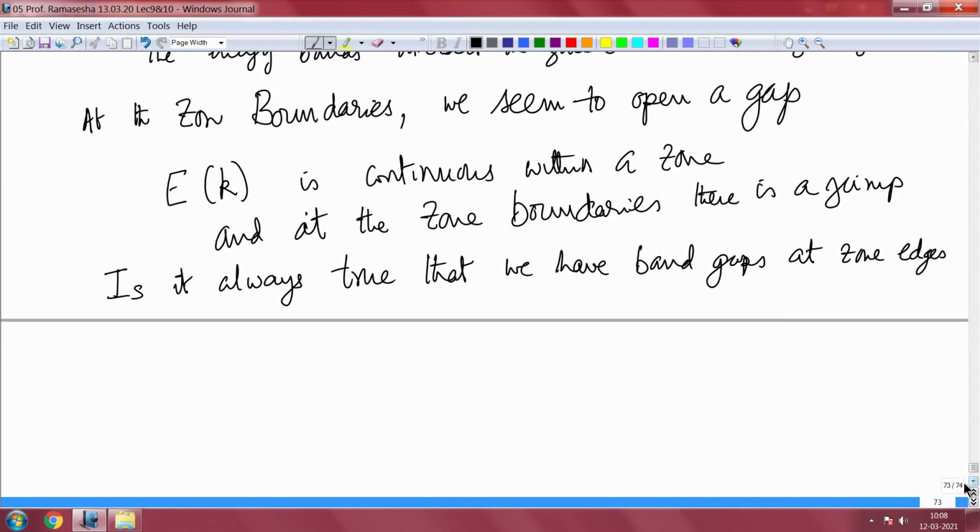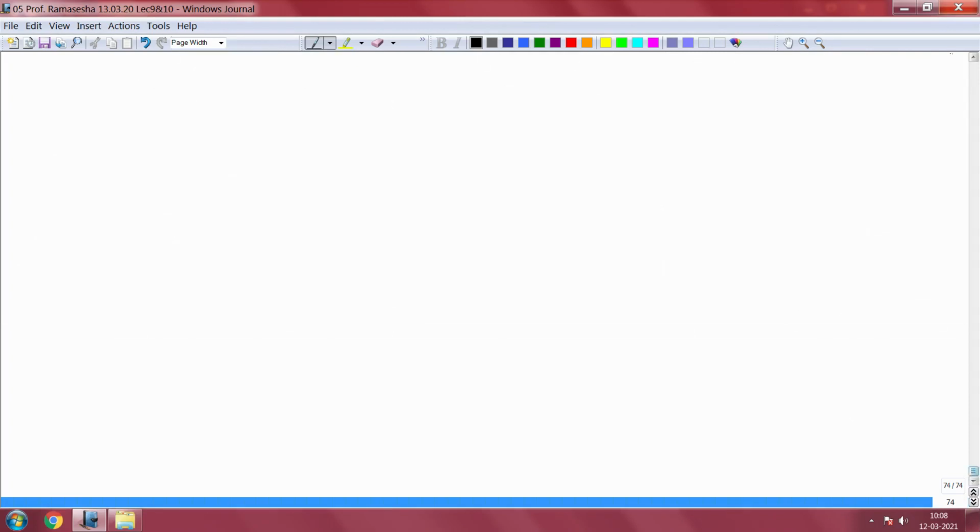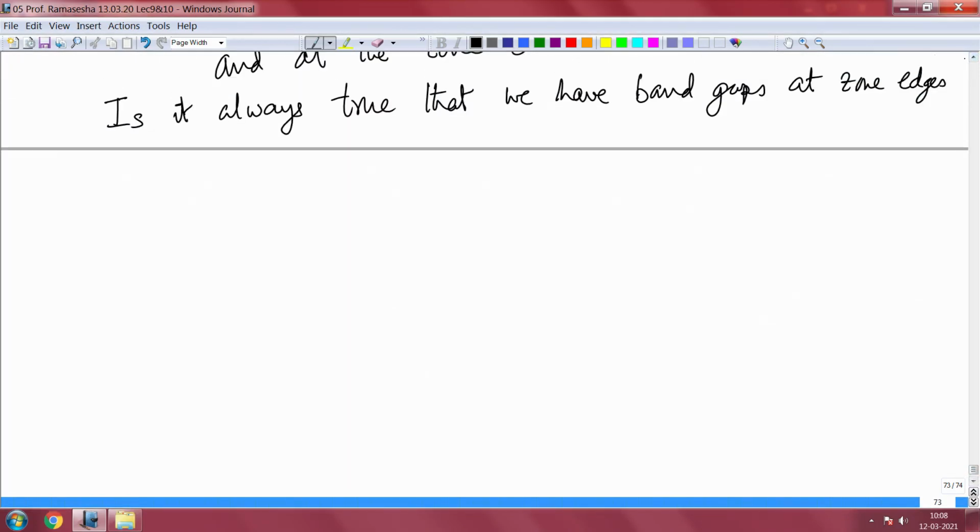Well, to understand this, we have to look at the space groups. Okay, what are space groups? Because we have to look at two different kinds of space groups. I will come to that one. So, what are space groups?